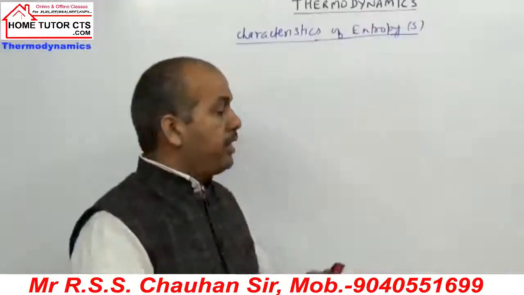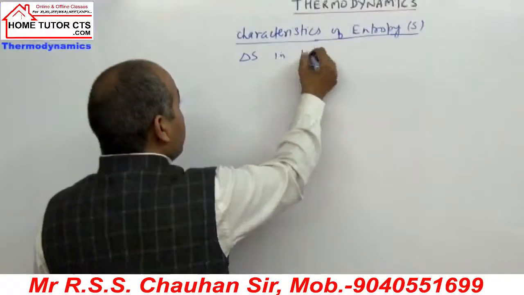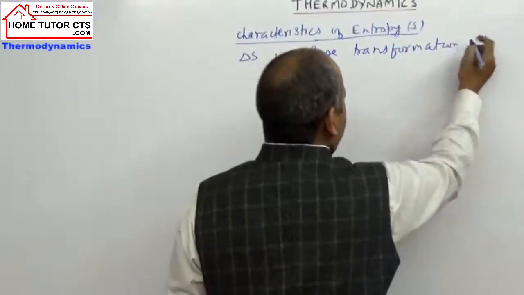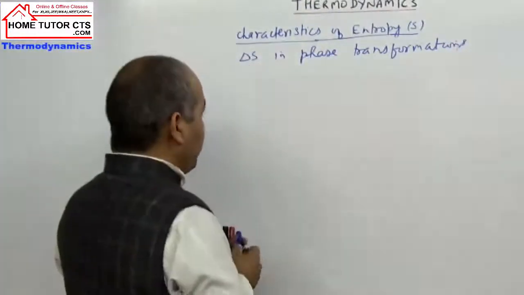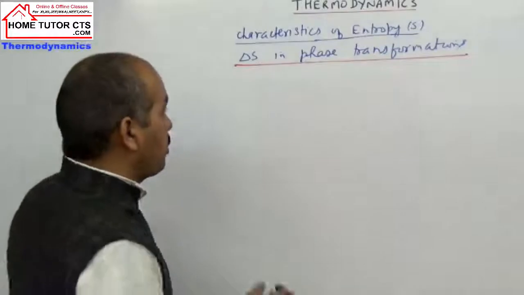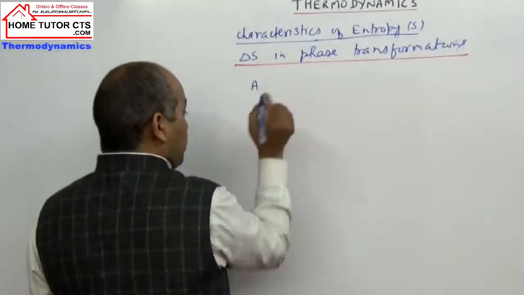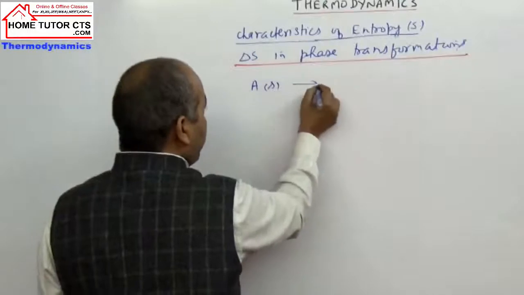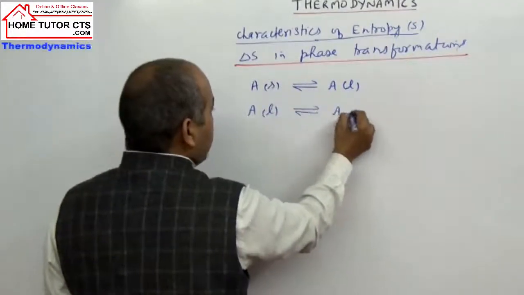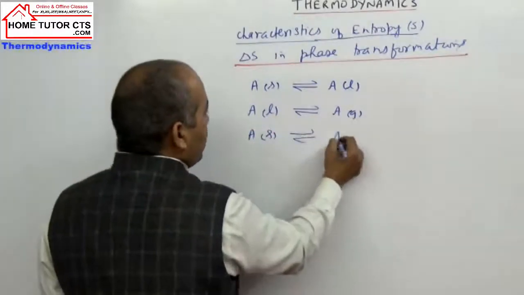Let's take more examples. Next is entropy change in phase transformations, delta S in phase transformations. यहाँ पर ऑर्डर क्या आएगा एंट्रोपी चेंज के लिए? देखिए, in phase transformation we can commonly have three kinds of processes: a solid converts to a liquid at a fixed temperature, or a liquid changes to a gas at the same temperature, meaning at the vaporization or boiling point, or a solid converts to a gas.